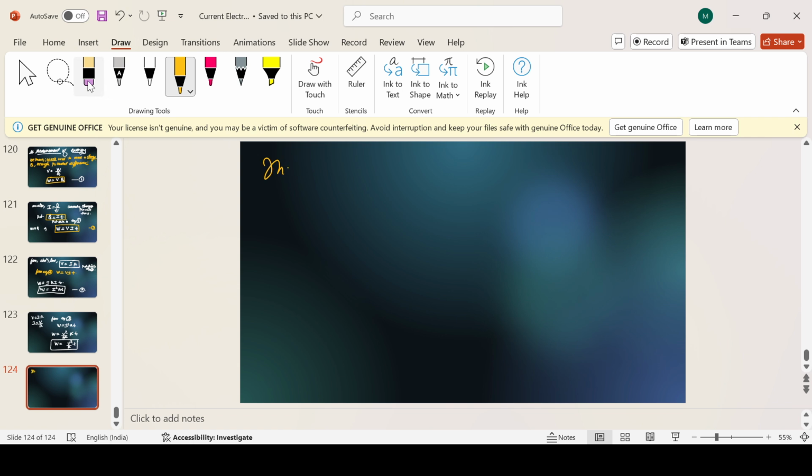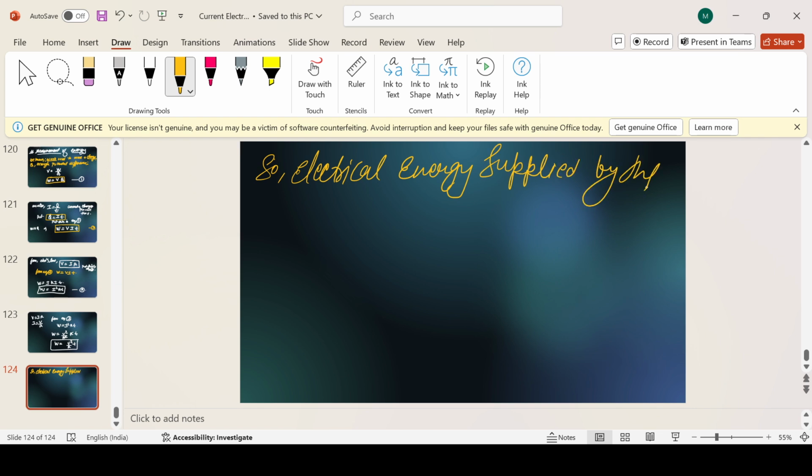Now the electrical energy supplied by the source will be W equals to V square T by R or I square RT or VQ. Okay, got it?